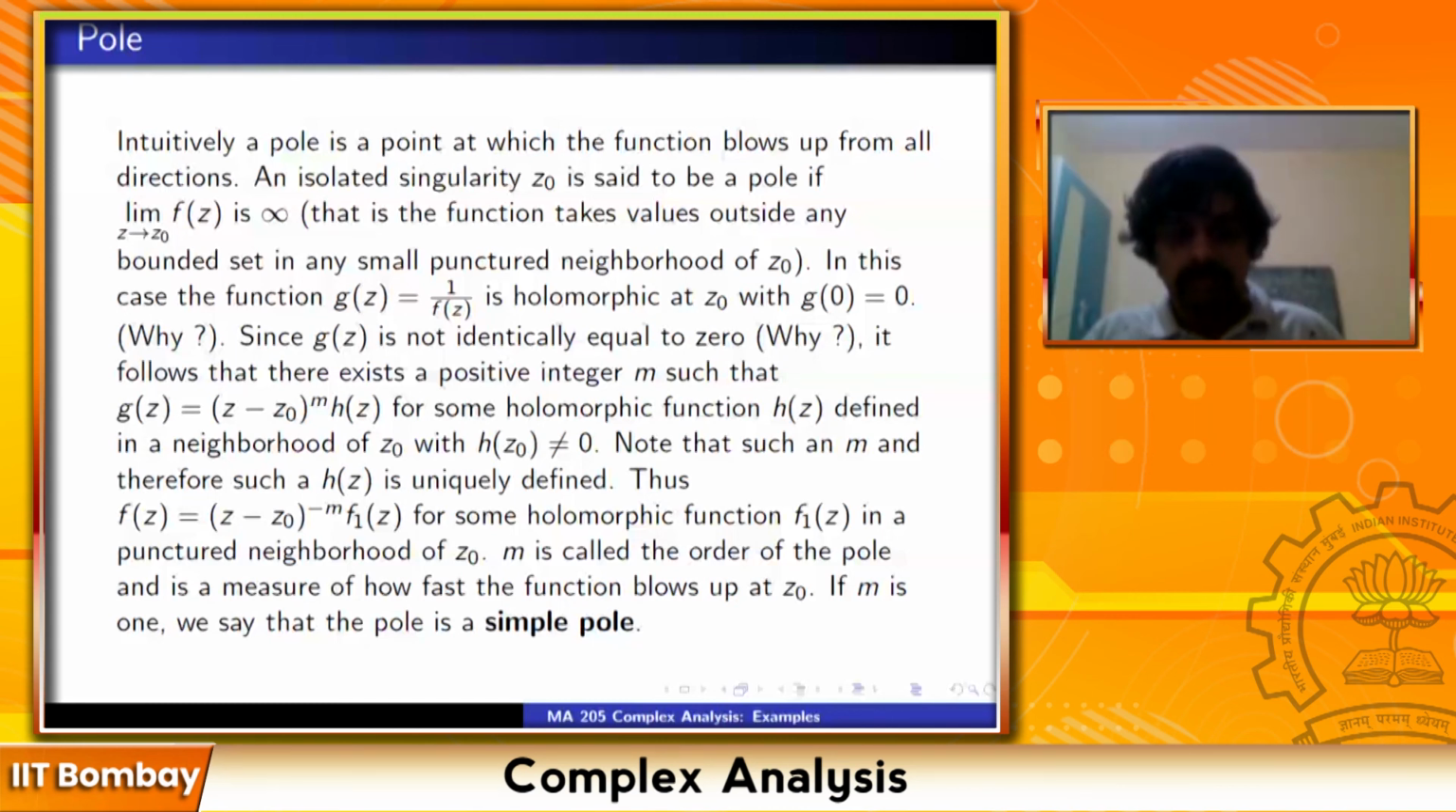Is m unique here? Yeah, m is unique. m is unique because h is unique. I'm sorry, not m. Sorry, h is unique because m is unique. m is unique because I can just take the highest power outside. Yeah, the power series may begin with (z minus z0) to the power m, so I can take that outside. Any doubts?